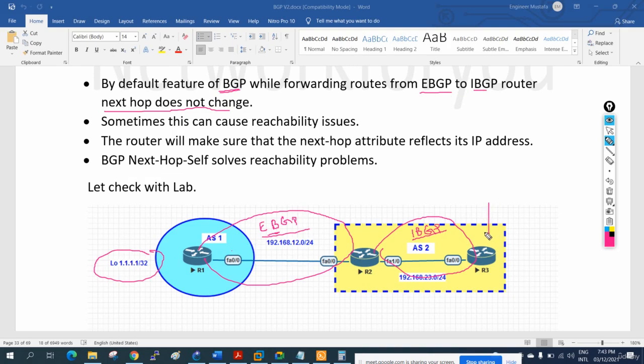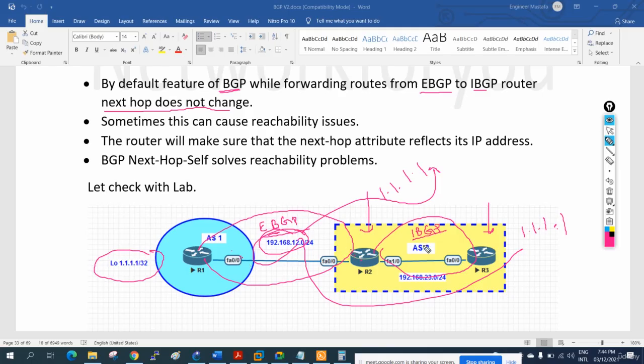So if we get the route 1.1.1.1 here, the next hop is this one, and here in R3 we will also have 1.1.1.1 with this same next hop. So R2 and R3 both get that next hop. R2 knows that the next hop is directly connected to him, so he can forward and receive that traffic.